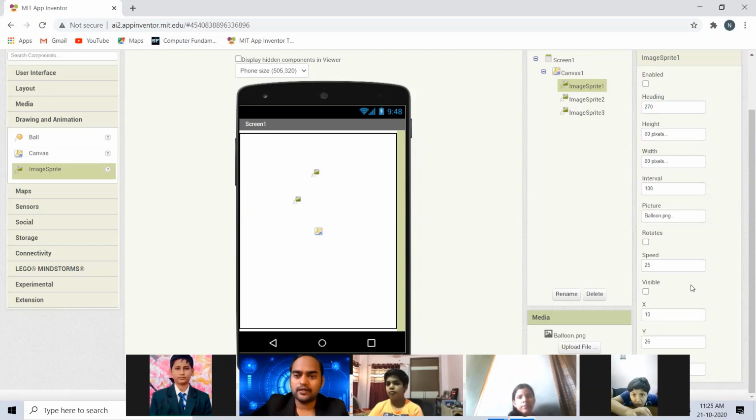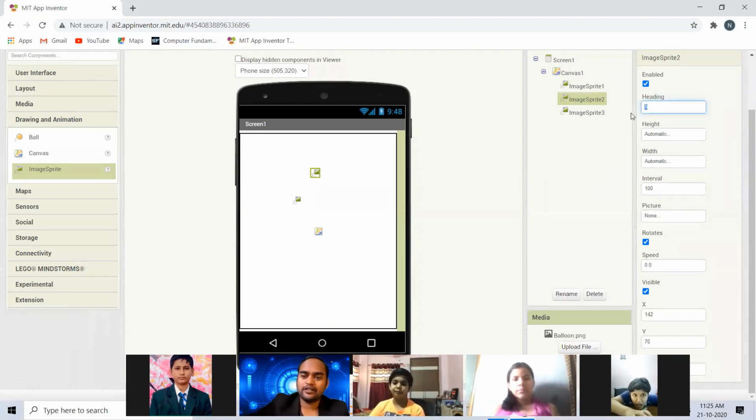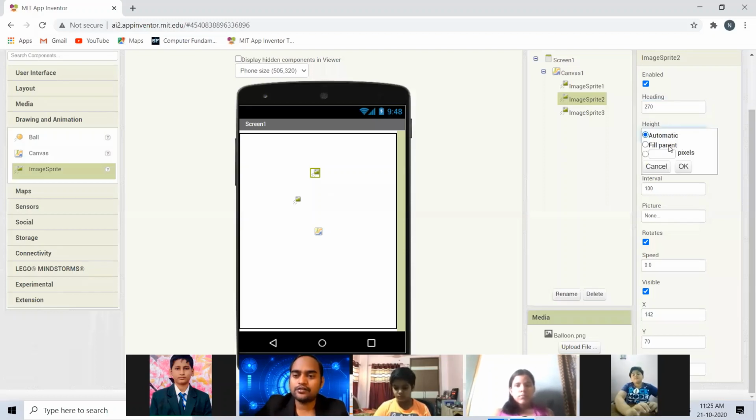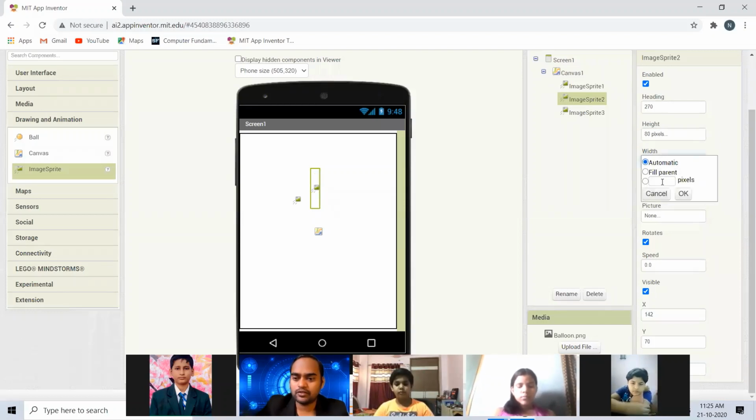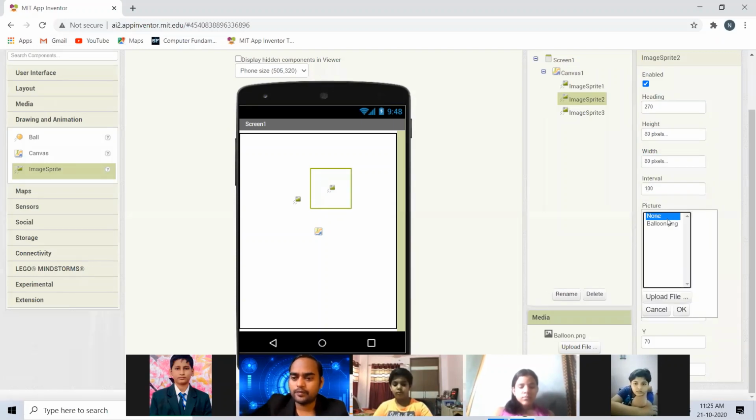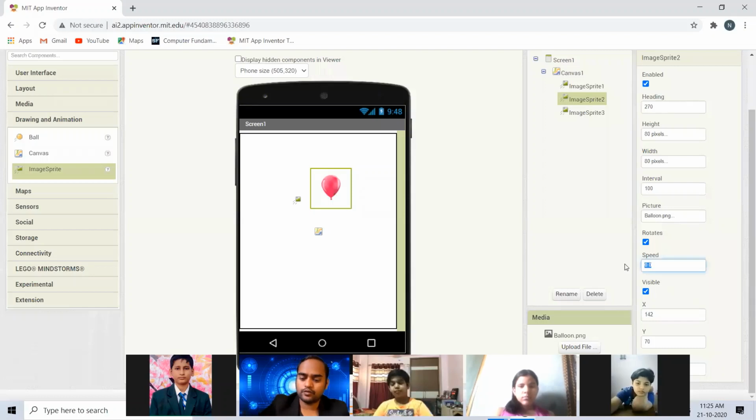Okay, that is fine. Let's do the same settings with sprite number 2. For example, its heading should also fall downward, so 270. Its height should be similar to the other, so it's 80 pixels. Its width should also be 80 pixels. Okay, and then its picture, we will use the same balloon picture, and the speed is 25 pixels per second.